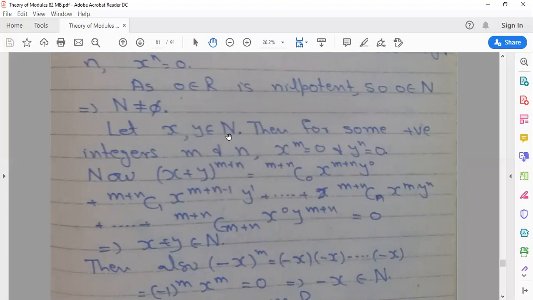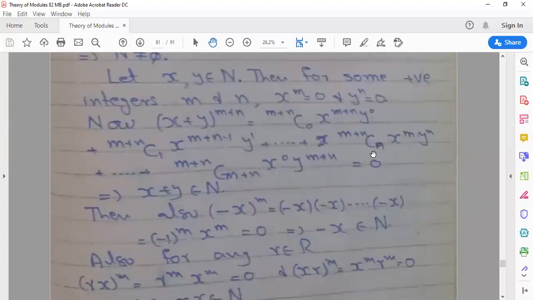Let x and y belong to N, and N contains nilpotent elements. So there exist positive integers m and n such that x power m is equal to 0 and y power n is equal to 0. After this, we take x plus y power m plus n. First of all, we prove that x plus y power m plus n is equal to 0. After this, we prove that minus x power n is equal to 0.